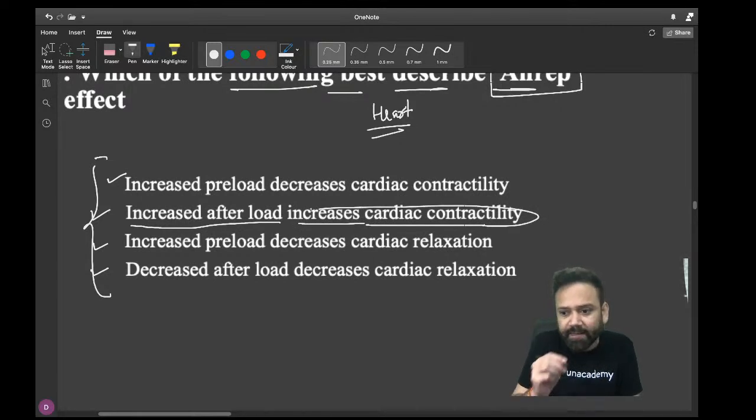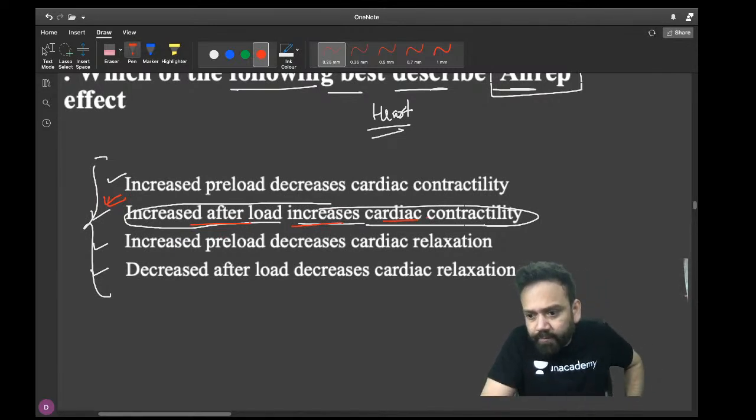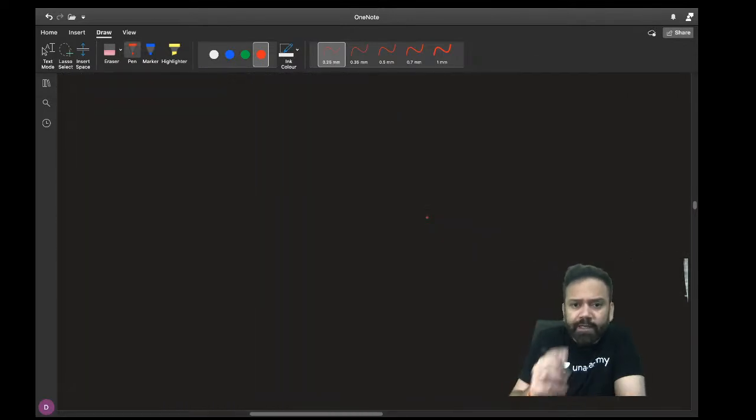Now, who will explain this physiology? Who will explain why it is correct? Why is this point correct? Increase afterload is going to increase cardiac contractility. This is the correct answer. But who is going to explain this? Before telling about afterload, tell me what is preload and what is afterload in case of the heart.